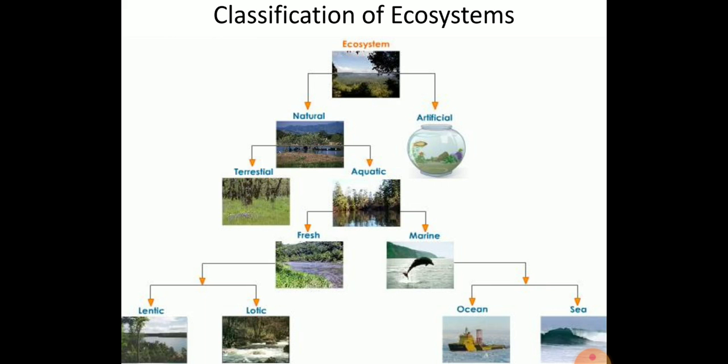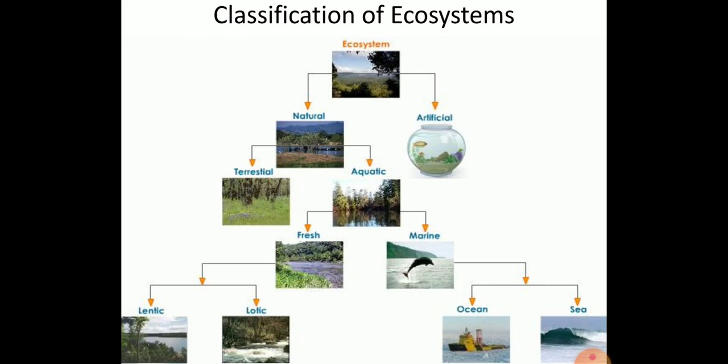What about the natural ecosystem? Here nature itself maintains the ecosystem. In that, the interactions between the biotic and abiotic components occur in a natural manner. The natural ecosystem is again divided into two types: one is the terrestrial ecosystem and another is the aquatic ecosystem.